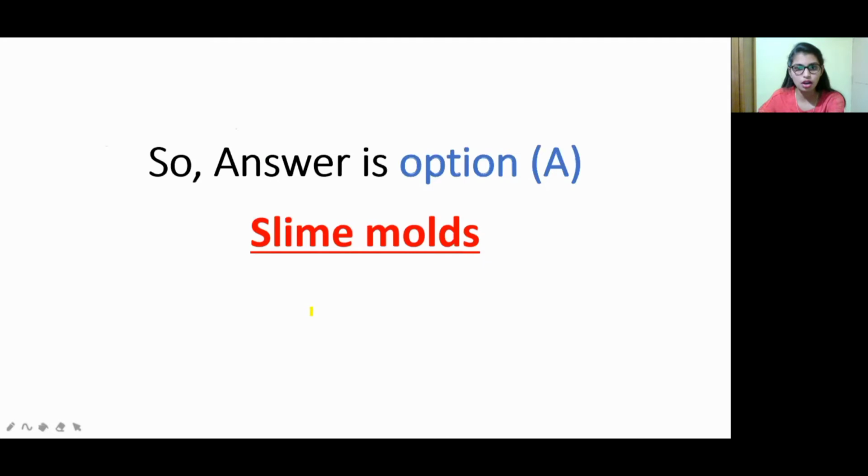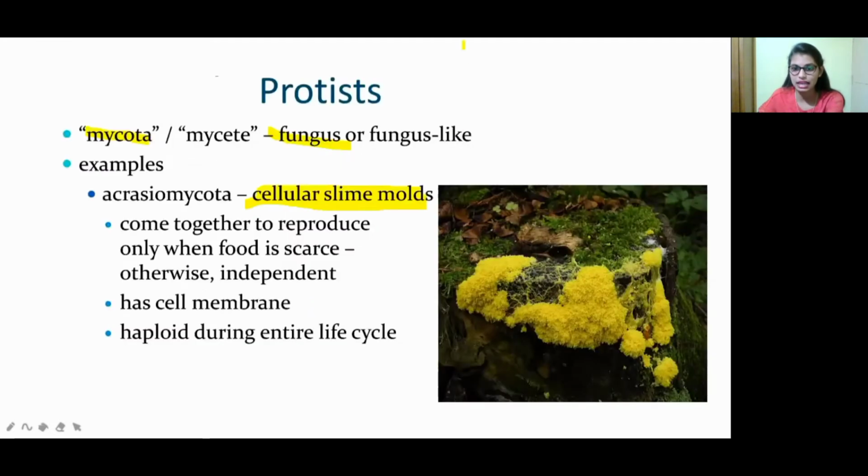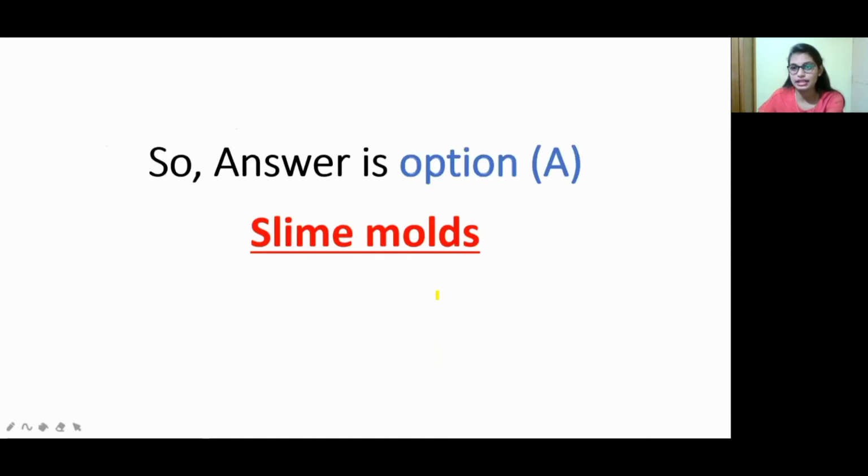So now which is the answer? Slime molds. In the Protista family we can see slime mold-like structure, right? So that's why the answer is slime mold. Option A is the answer.